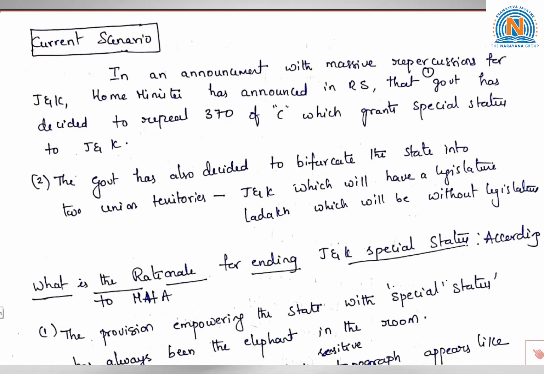Then we look into the current scenario. In an announcement with massive repercussions for Jammu and Kashmir, the Home Minister has announced in Rajya Sabha that the government has decided to repeal Article 370 of the Constitution, which grants special status to Jammu and Kashmir.